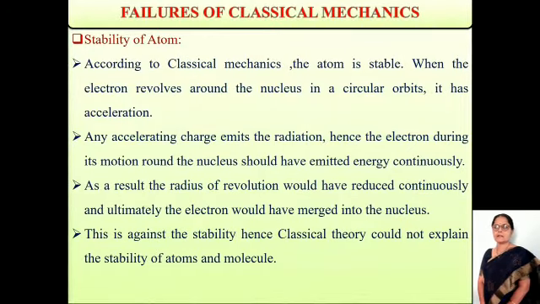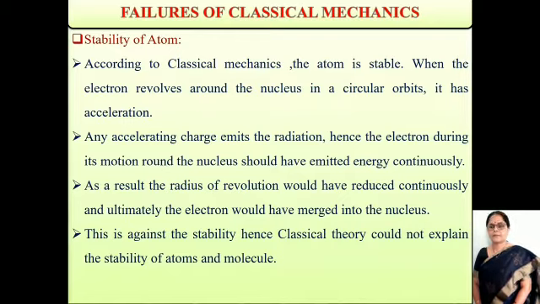Now, the failures of classical mechanics. The first failure is the stability of the atom. According to classical mechanics, the atom is stable when the electron revolves around the nucleus in a circular orbit. It has an acceleration. Any accelerating charge emits radiation, hence the electron during its motion around the nucleus should have emitted energy continuously.